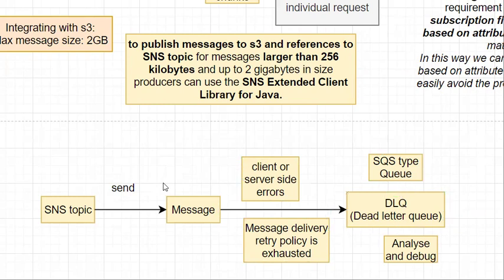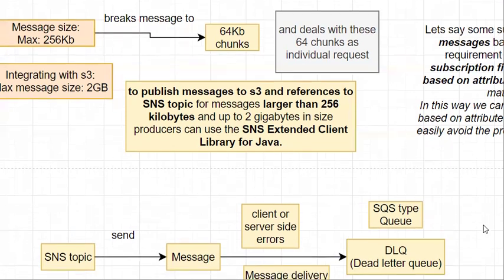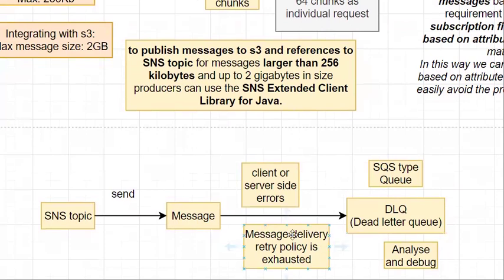In this way you can take advantage of the DLQ. In other scenarios, when will my SNS topic messages be published to this DLQ? When the message delivery policy is exhausted.